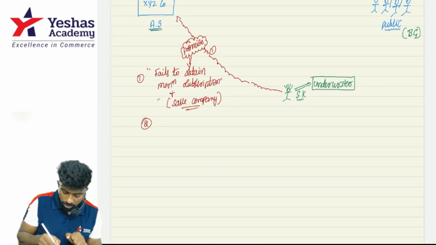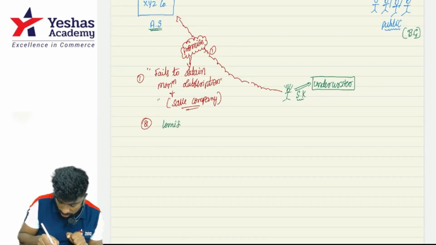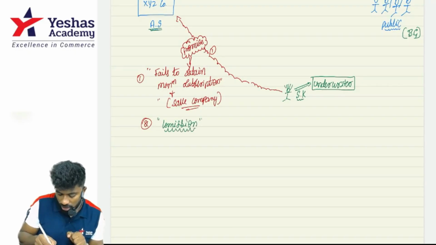Now for this, the underwriter will charge commission. The commission depends upon what he is underwriting.